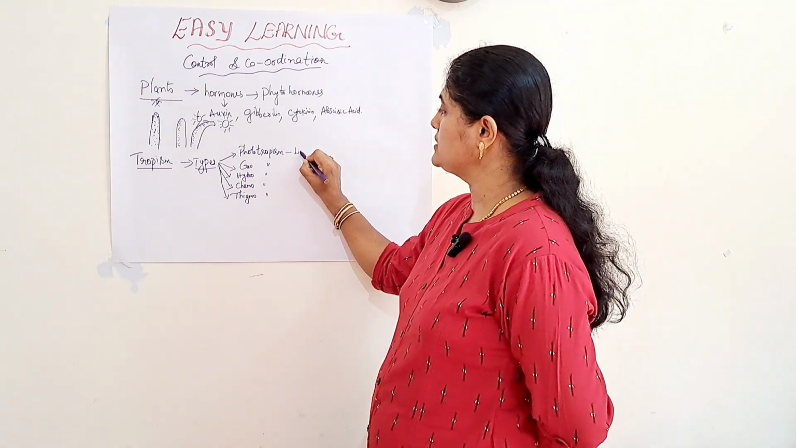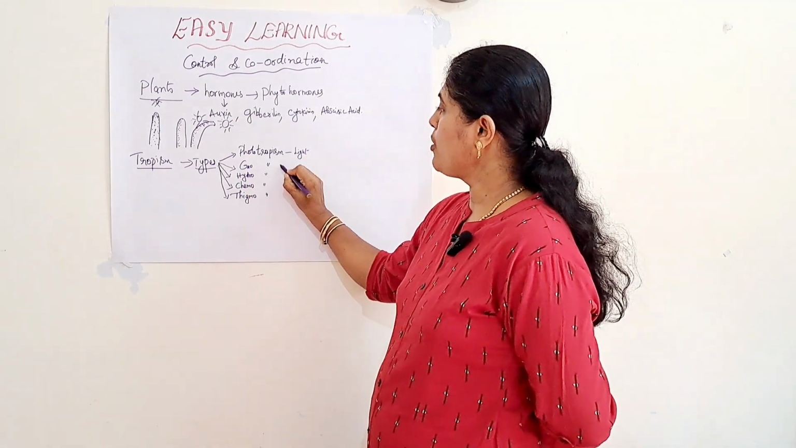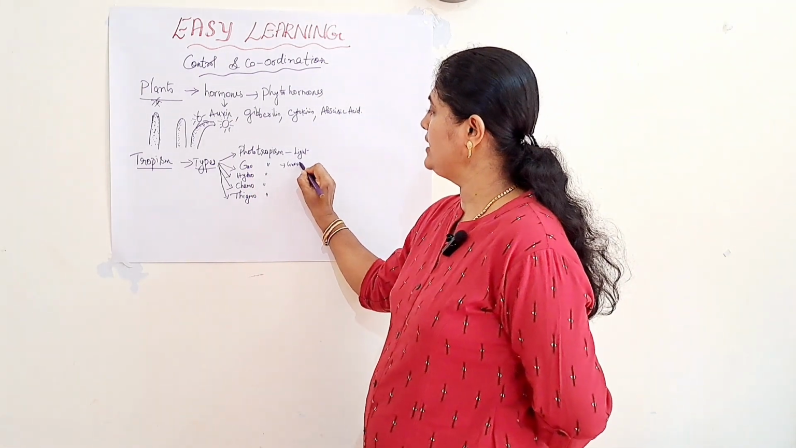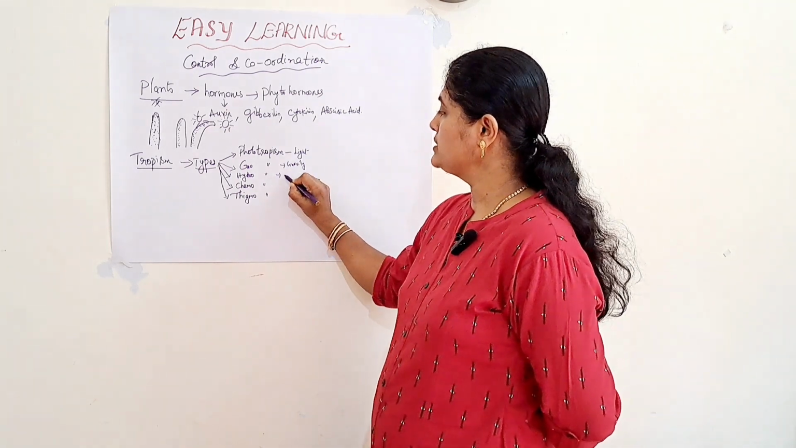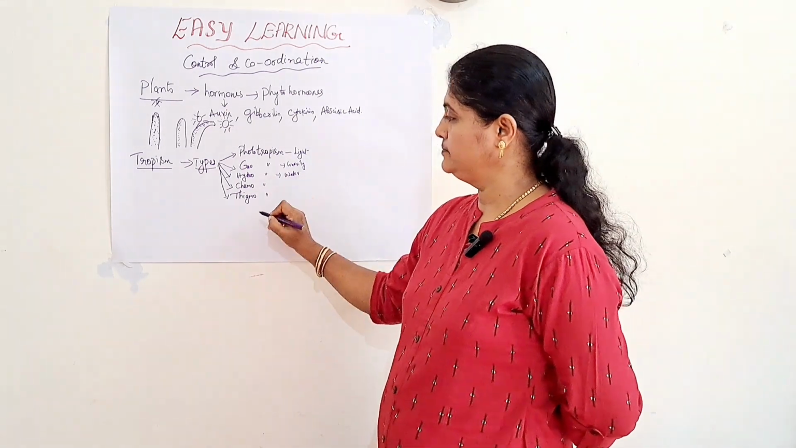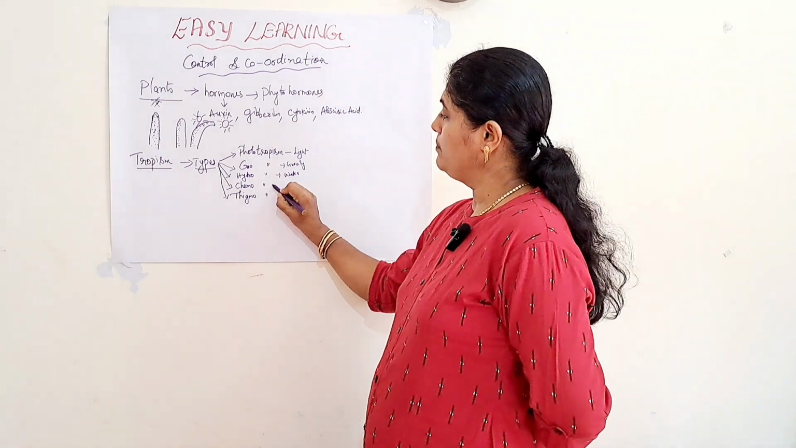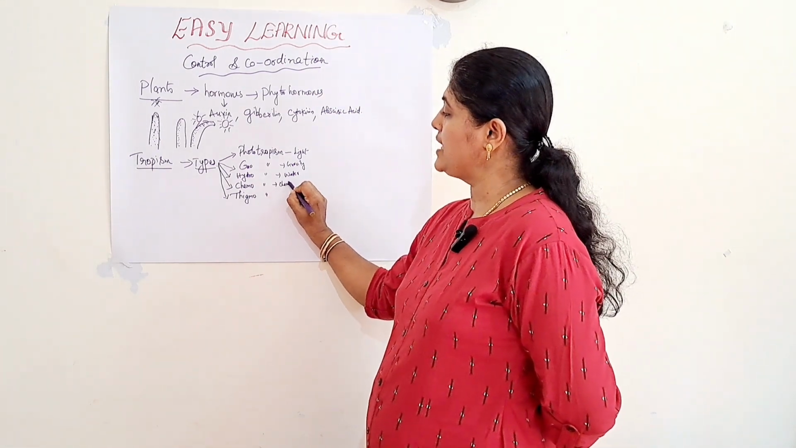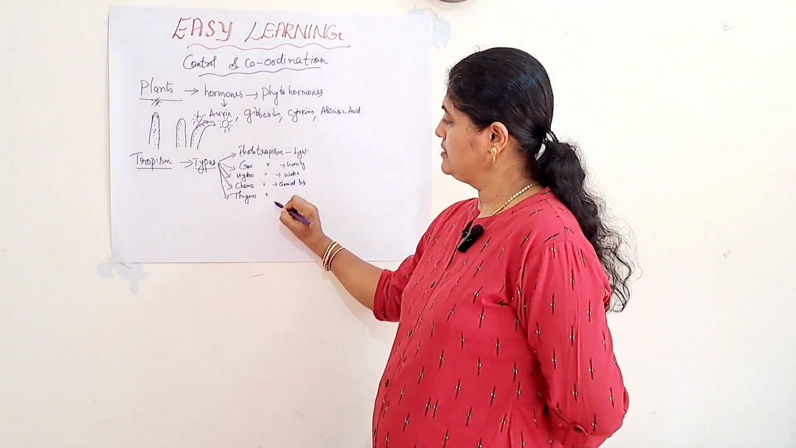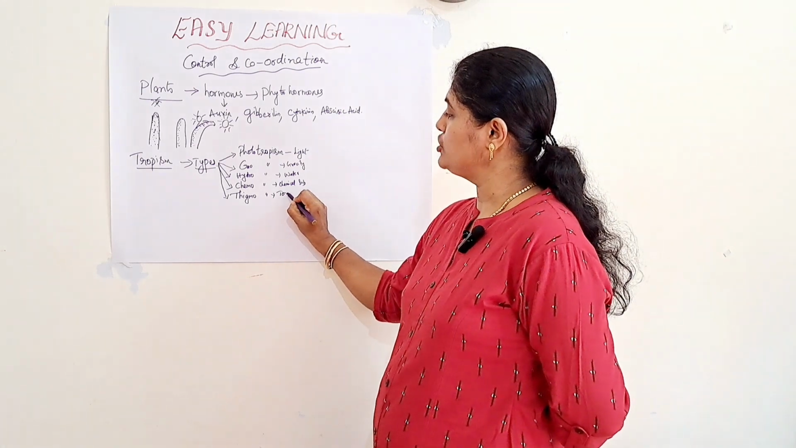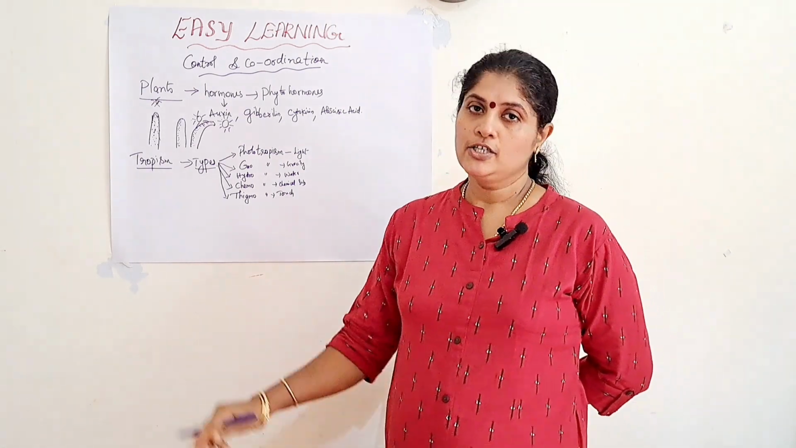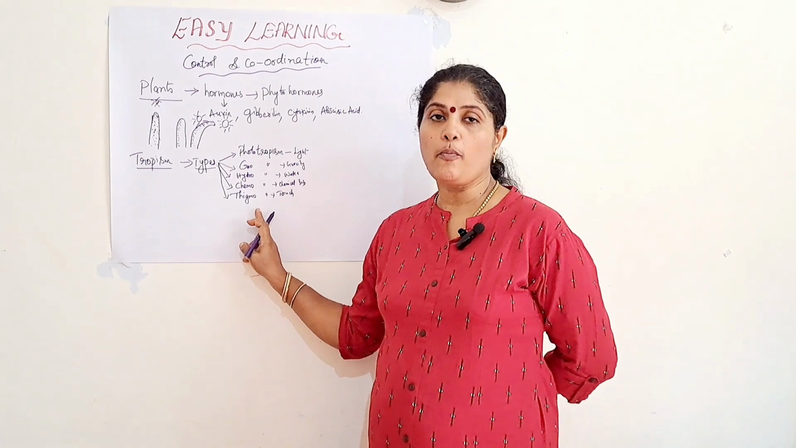Phototropism, the stimulus is light. Geotropism, the stimulus is gravity. Hydrotropism, the stimulus is water. Chemotropism, the stimulus is a chemical substance. And sigmotropism, the stimulus is touch. So there are a total of 5 tropisms.